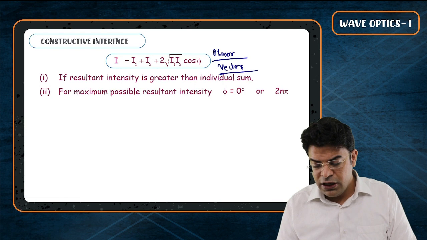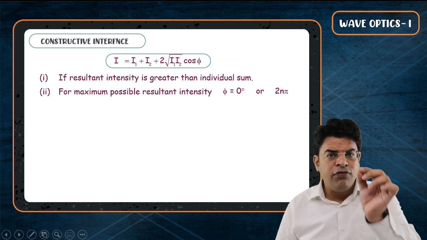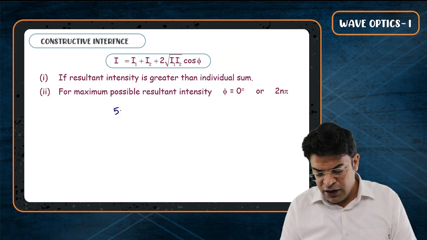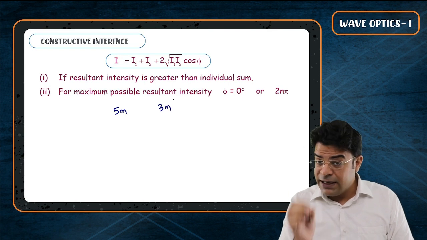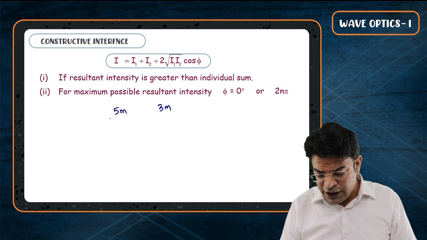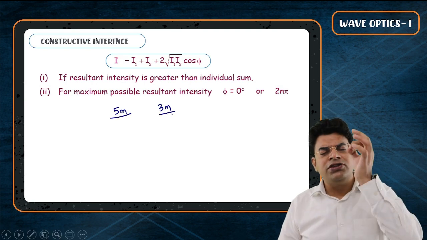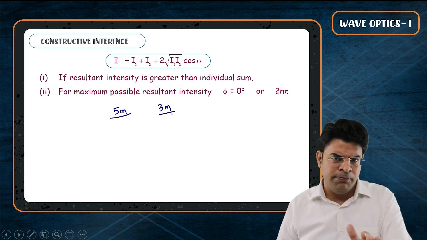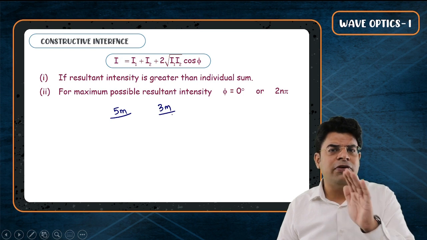Good. If I tell you beta, you have to make two displacements, one of 5 meter, one of 3 meter. I am saying the word displacement. You have to make two displacements, one of 5 meter, one of 3 meter, and you want the resultant displacement to be maximum. What has to be the angle between the two displacement?